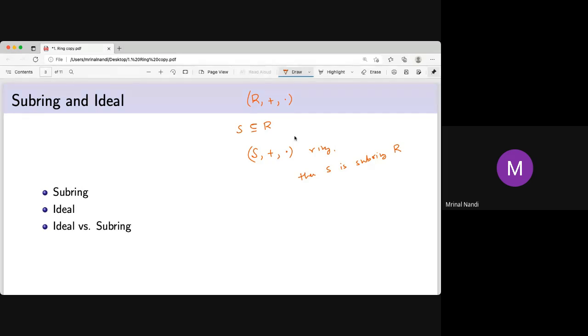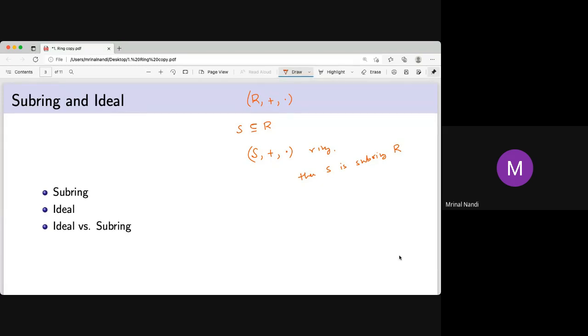One more important thing: if a ring has an identity, the subring may not have the identity. Like Z has an identity, and the set of all even integers is a subring, but it does not have an identity. So that's why a ring is some sort of bad thing compared to a field. A field is a sort of good object, whereas a ring has this type of bad properties.